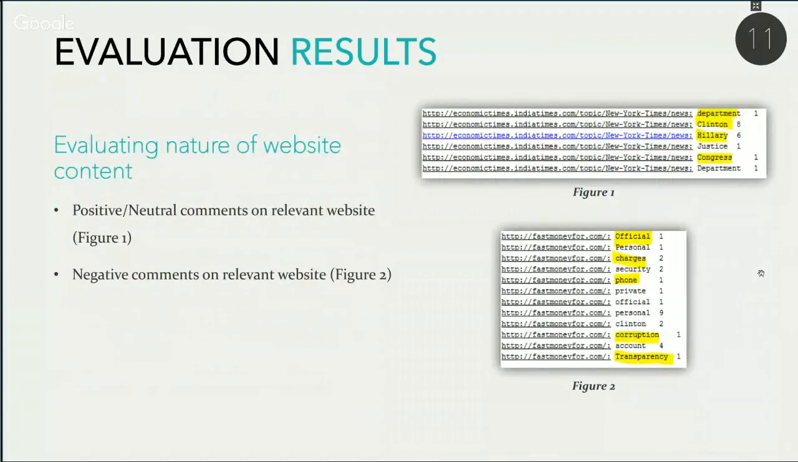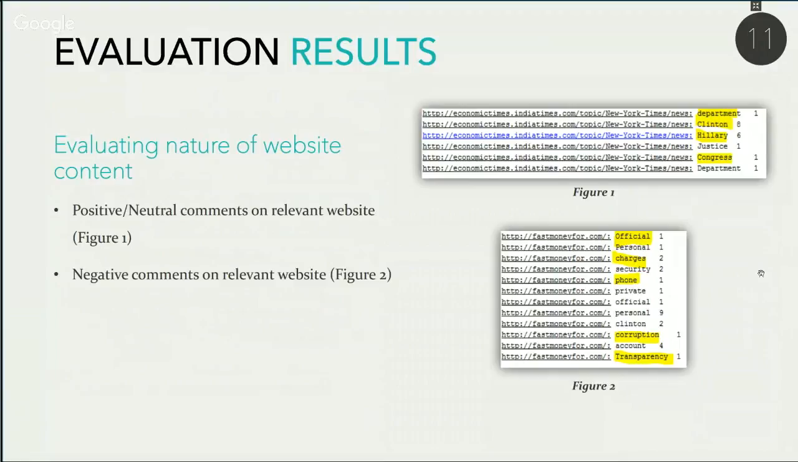So evaluation results. As we can see in figure 1 on the right, we see keywords such as Clinton, of course, Congress, department. So therefore, there's no real negative words that were picked up from this website. So what does this mean? This means that there's a very high probability that this web page did not contain any negative comments about Hillary Clinton, which in turn can be safely inferred that the web page's purpose was really to inform about Hillary Clinton, but not really to talk about any negative information about her.